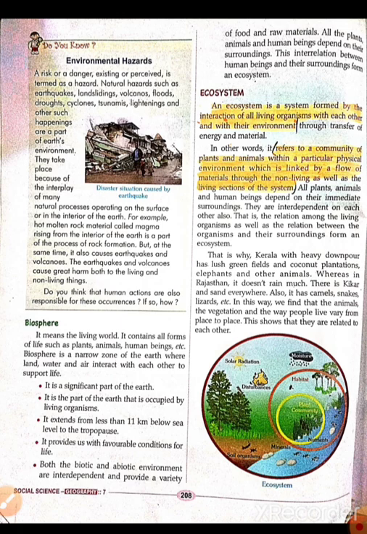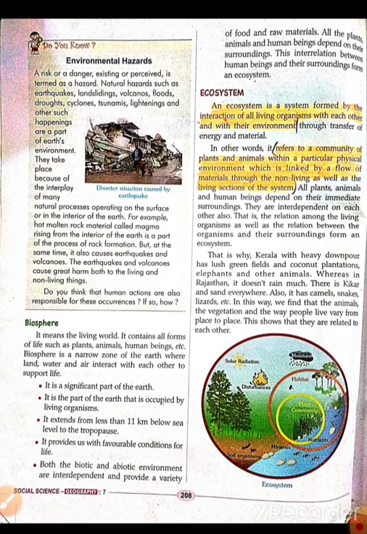Now we are going to biosphere. What is biosphere? It means the living world. It contains all forms of life such as plants, animals, human beings, etc. Biosphere is a narrow zone of the earth where land, water, and air interact with each other to support life. So biosphere is where we live.